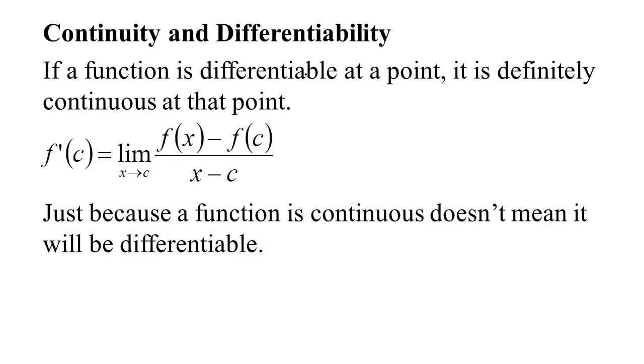So the point is that if the derivative exists, then the function has to be continuous, because in order for this limit to exist, definitely f of x has to be getting closer and closer to f of c. If not, then we would have some non-zero value divided by a value that's getting smaller and smaller. It's going to blow up on us in some way. So definitely for the derivative to exist, the function has to be continuous. But it doesn't go the other way. A function can be continuous and not have a derivative. Just because a function is continuous doesn't mean that it's differentiable.